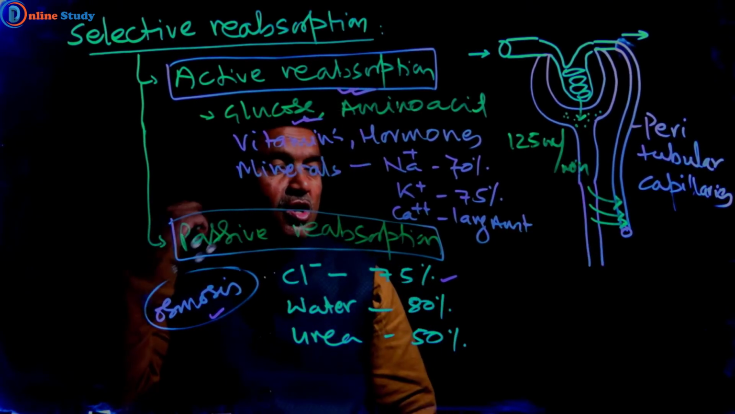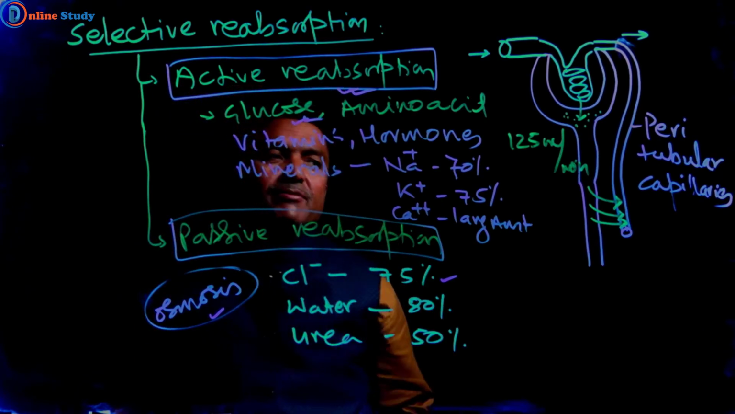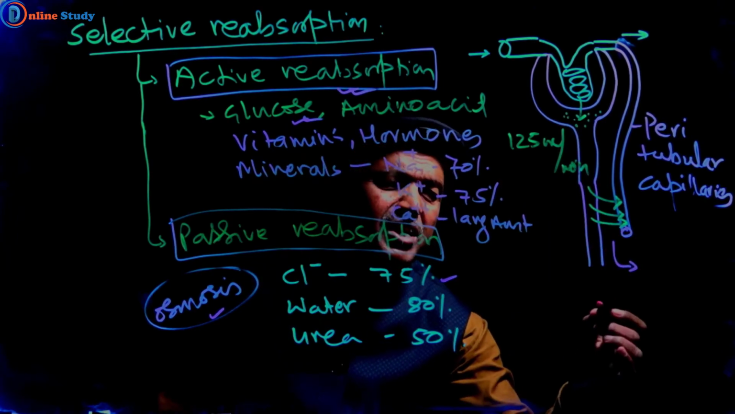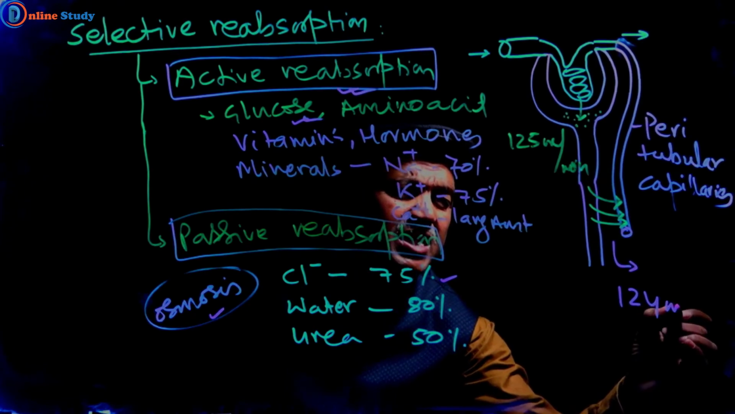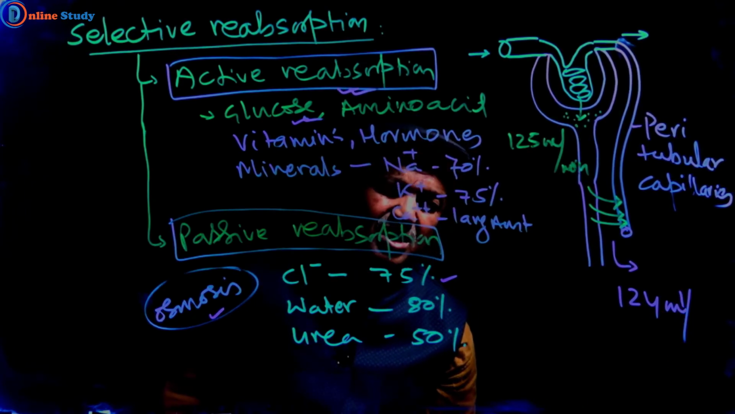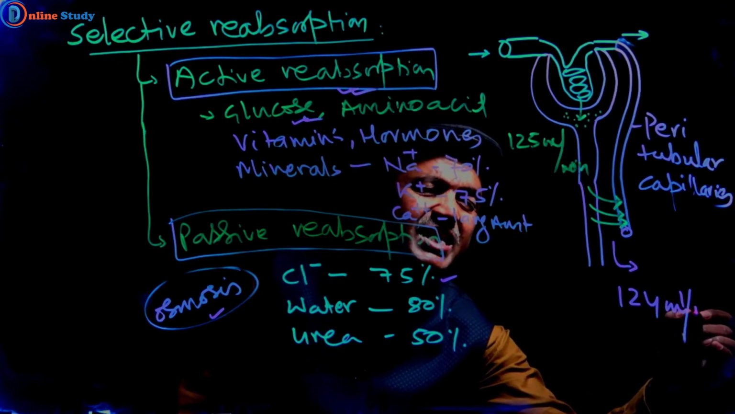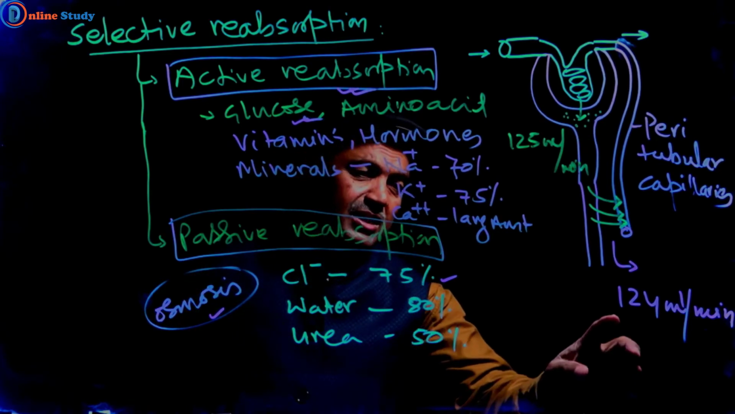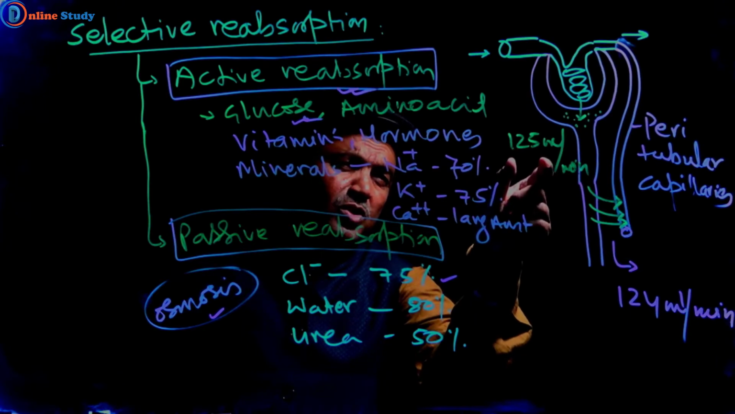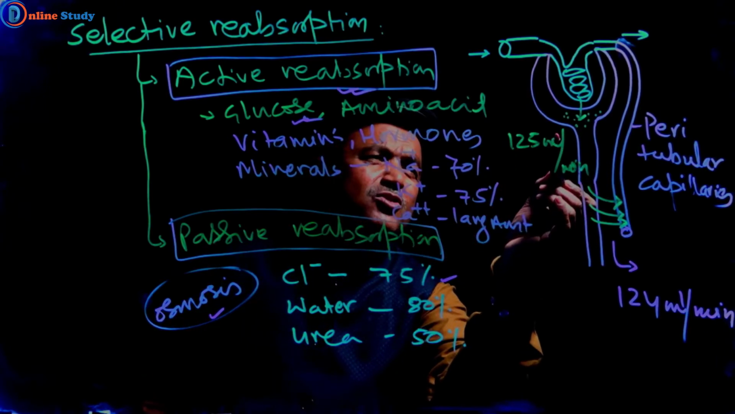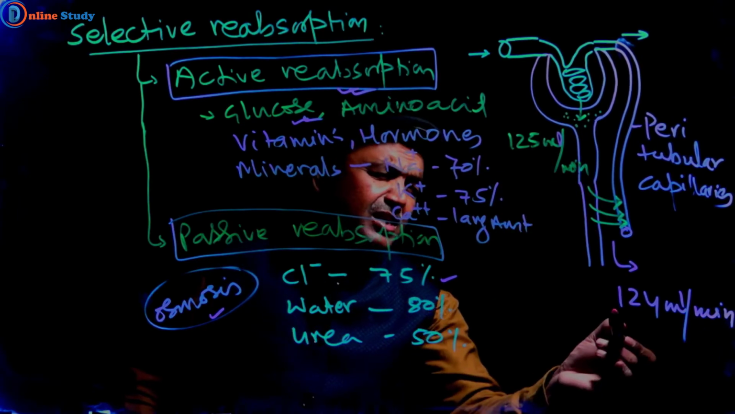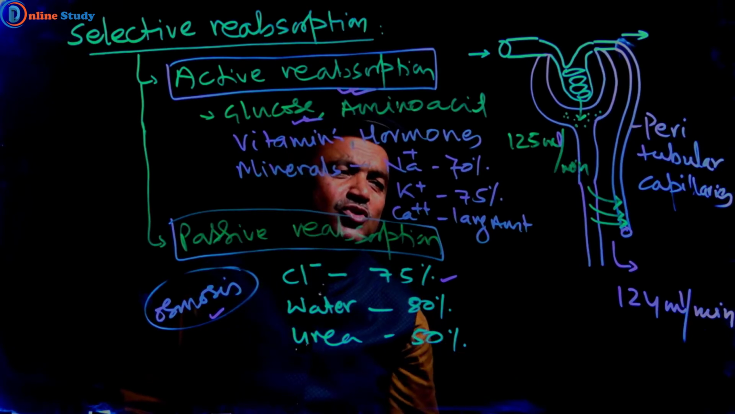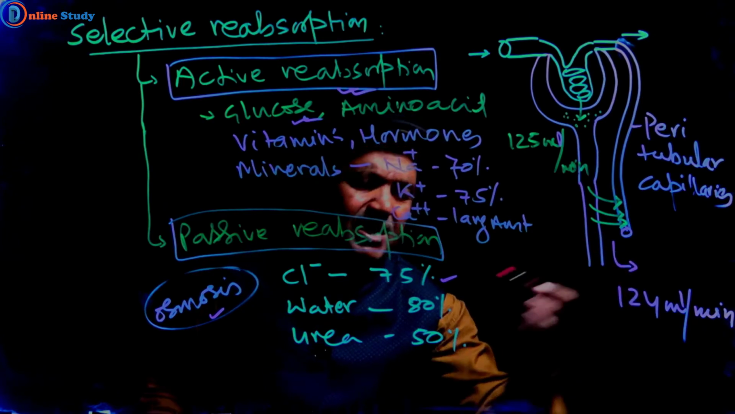So this process is called selective reabsorption. In selective reabsorption, 1 to 4 ml of filtrate is reabsorbed per minute. Listen carefully. Out of 125 ml of filtrate, 124 ml of filtrate is reabsorbed.